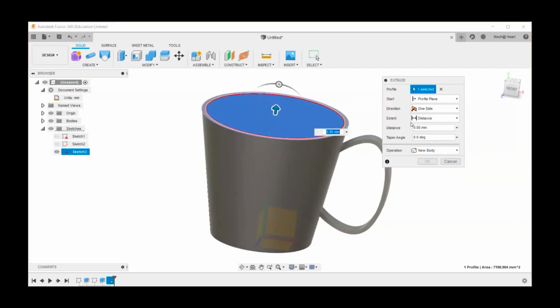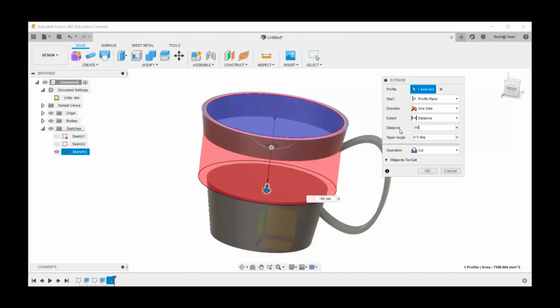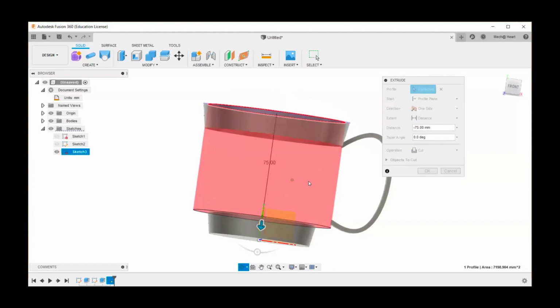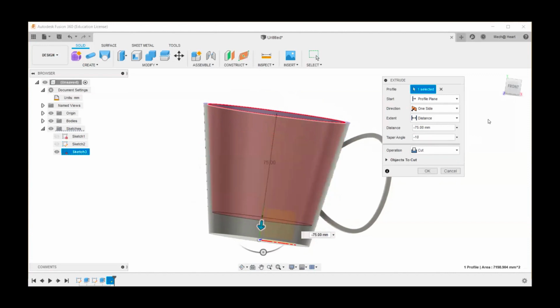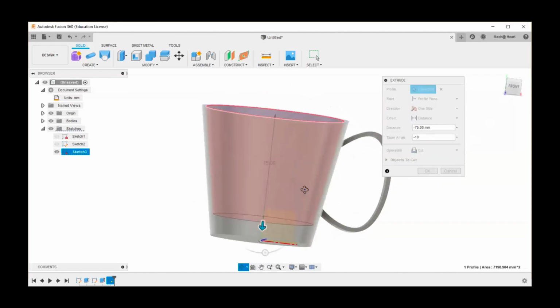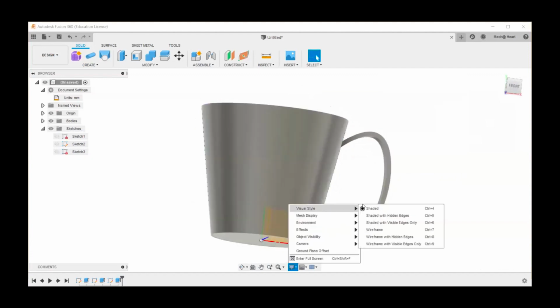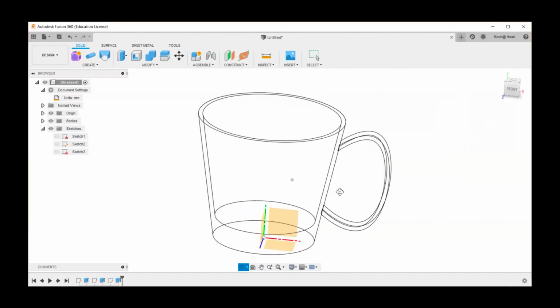I'm going to select this, and this time it has to be a cut, and I'm going to give say -50, right? So it can be even more. I can check here, but I need to give some taper angle of -10, right? So now you can see that is totally inside. If you have any doubt, I'm clicking OK. You can also check from here. In the visual style, I can go to wireframe, and you can see how your model is going to look.